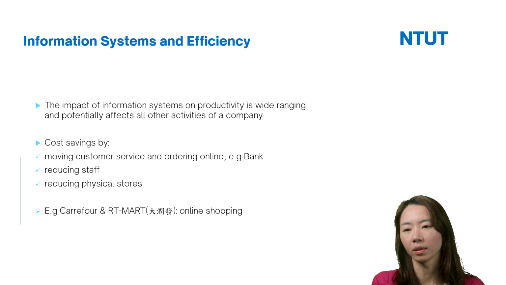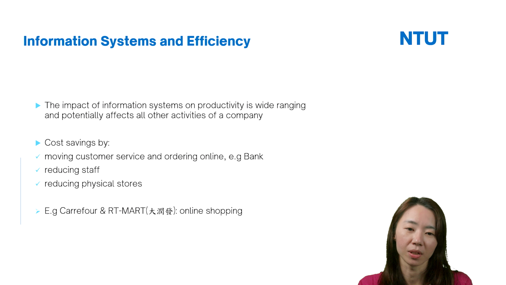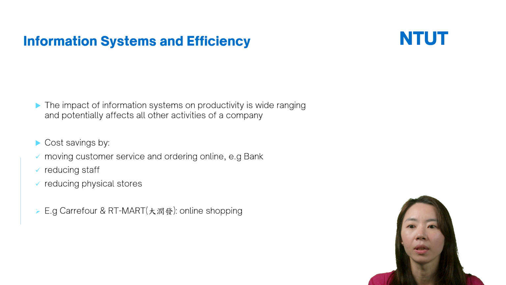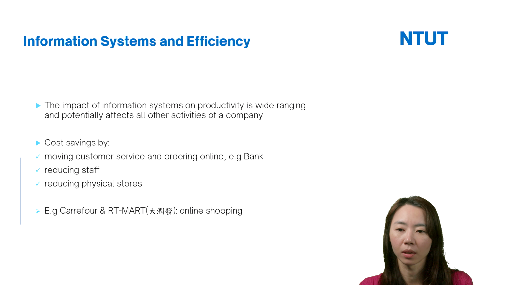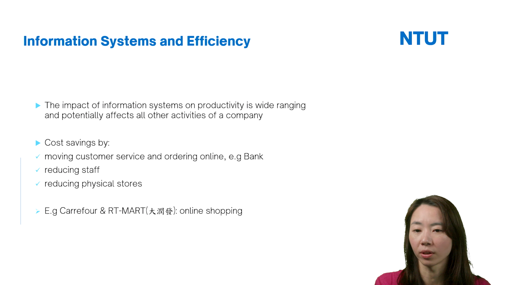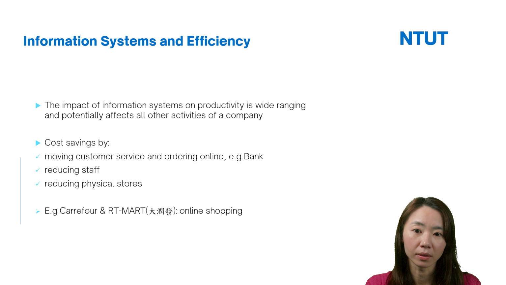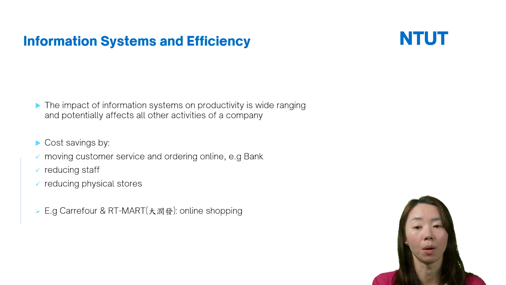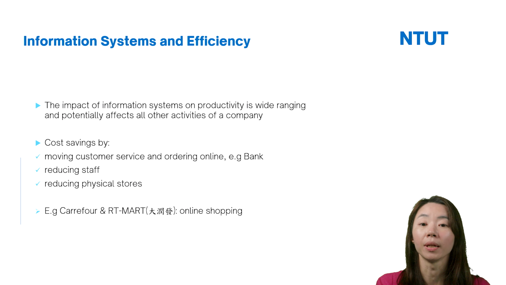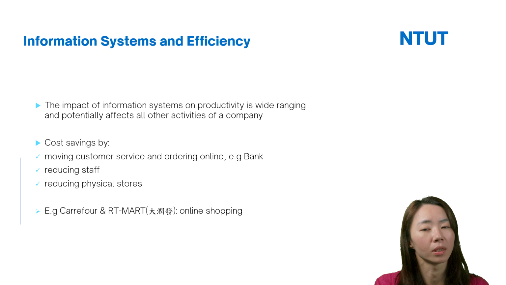Okay, and the next, reducing the physical stores. So we can see now many businesses are online, so they reduce the physical stores. All of this can help firms to reduce their cost. Even in supermarkets like Carrefour, now they also have online shopping websites. So this can also help them to reduce the cost and increase their operational efficiency.